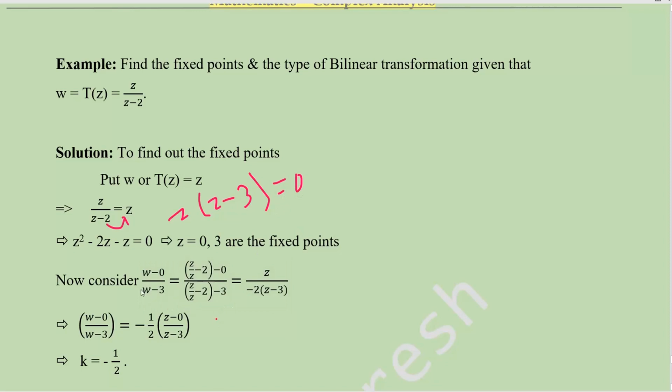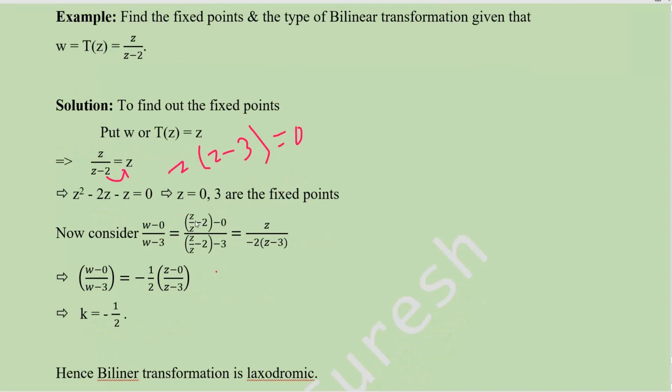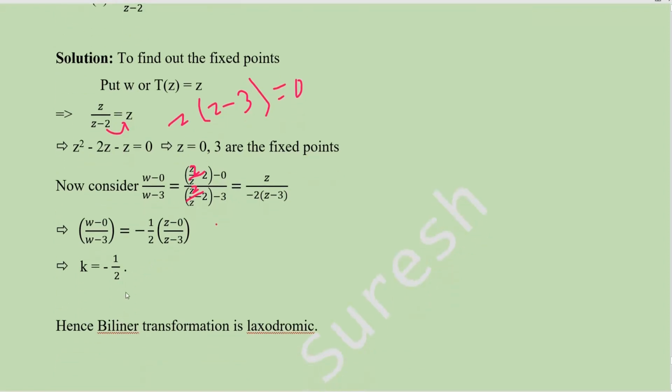Now consider two fixed points, we are trying this form. So w minus one fixed point divided by w minus another fixed point equal to, this is z by z minus 2, z whole divided by z minus 2 as it is in the question. After simplifying this, we get k equal to minus 1 by 2. So k equal to minus 1 by 2 means it has two fixed points, so it is not parabolic. Also modulus of k is not equal to 1, so not hyperbolic and also not elliptic. So the final one is logarithmic. So this transformation is logarithmic.